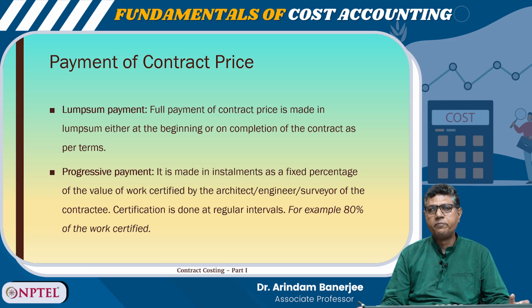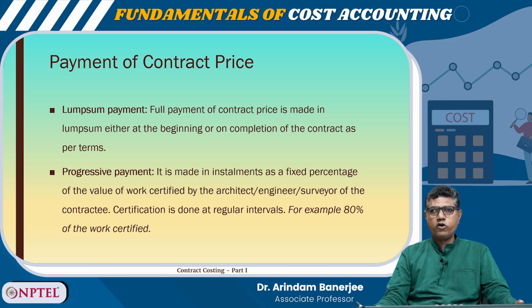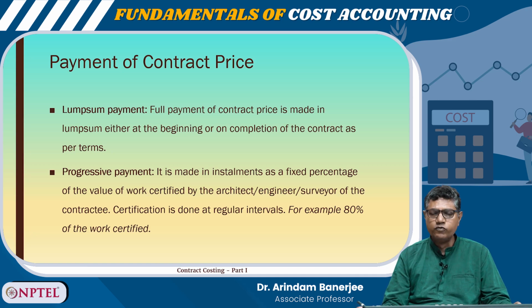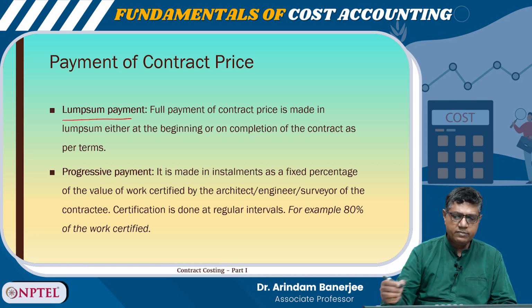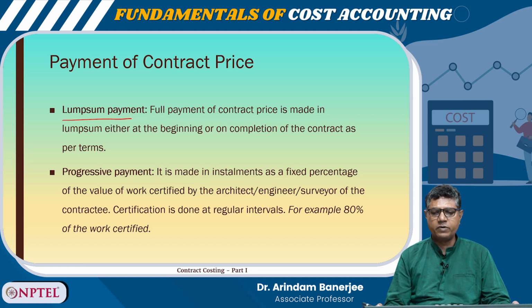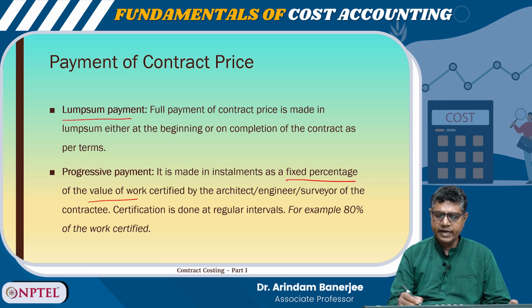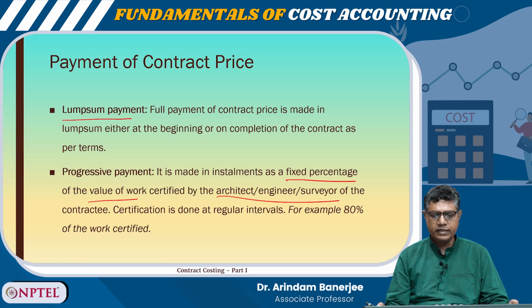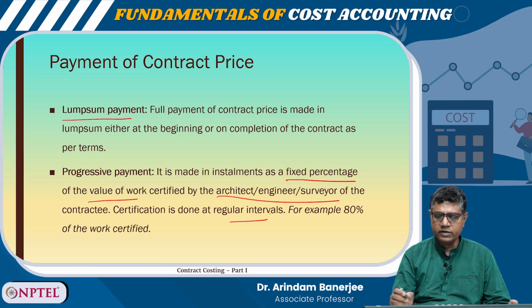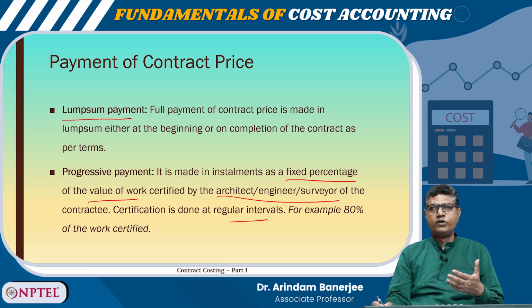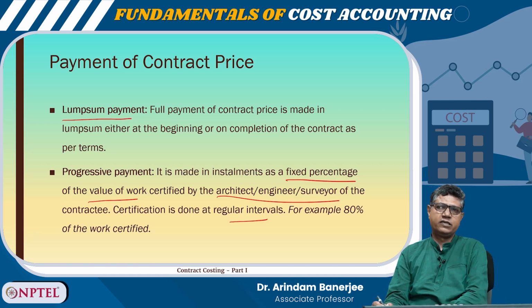Now, the payment of a contract price can be made in two ways. One is lump sum: full payment of contract price is made in lump sum either at the beginning or on completion of the contract as per terms. The other is progressive payment: it is made in installments as a fixed percentage of the value of work certified by an architect, engineer, or surveyor of the contractee. This certification is done at regular intervals. For example, 40% work completed, 80% work completed, like that.